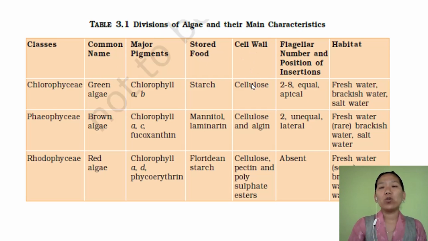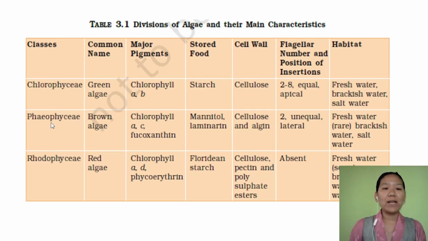The cell wall is cellulosic. The number of flagella ranges from 2 to 8. The flagella are equal in size and the position is apical. They are found in freshwater, brackish water, and salt water.